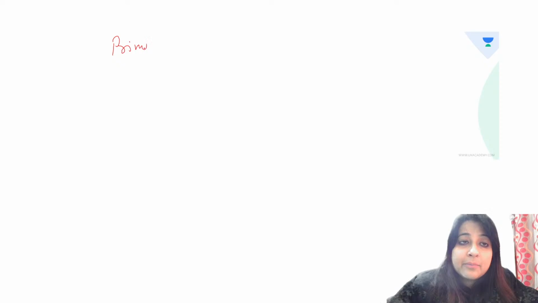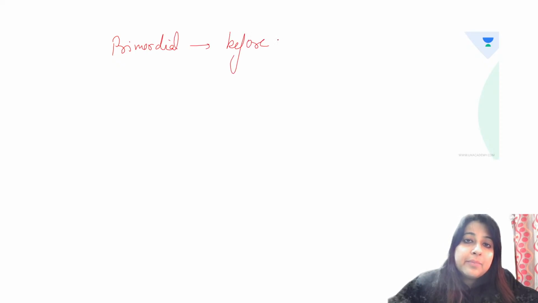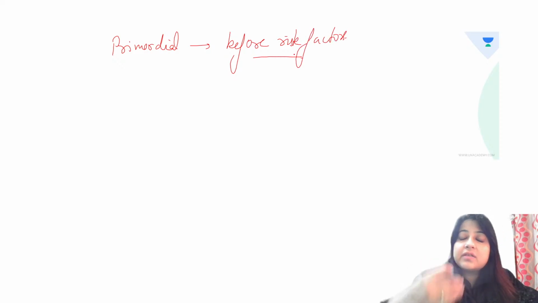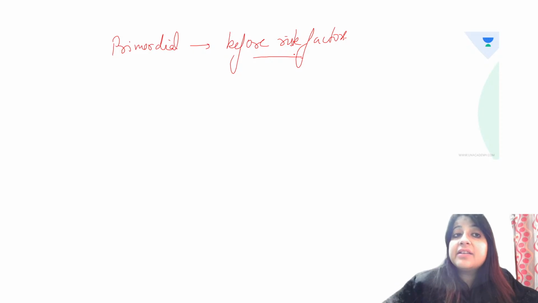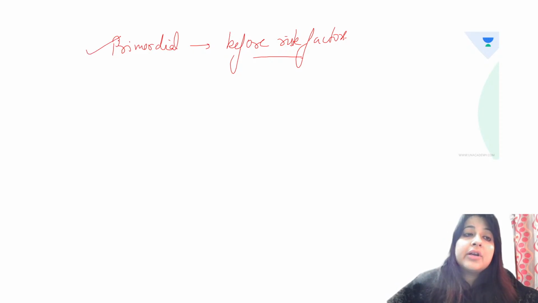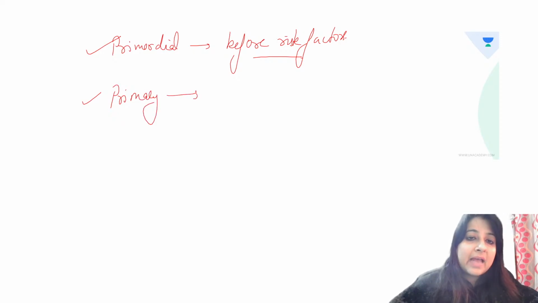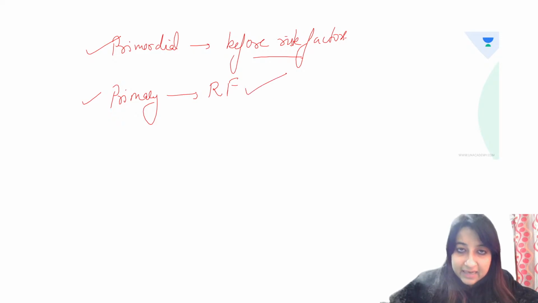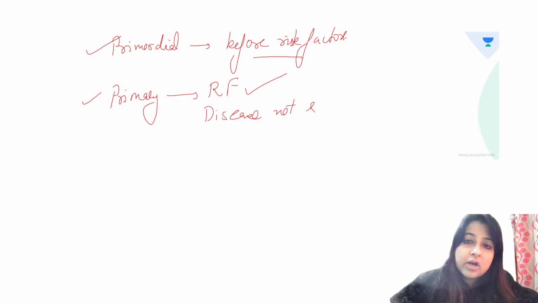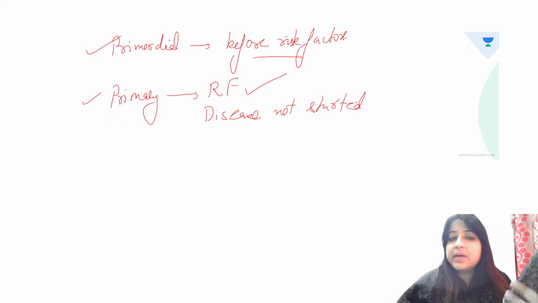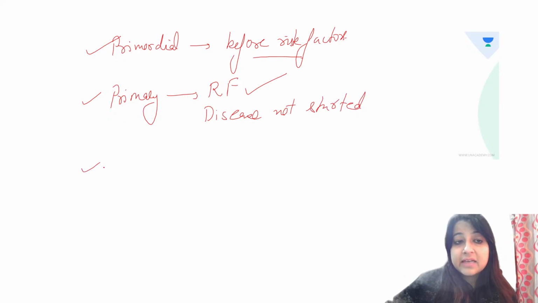See, there is one primordial level. Primordial level of prevention is before risk factors. That means I will not let you smoke or I will not let you start drinking. What is primary level of prevention? It means the risk factor is present, but disease has not started.